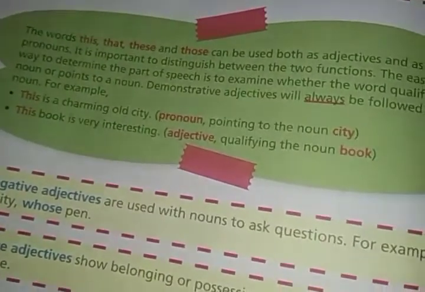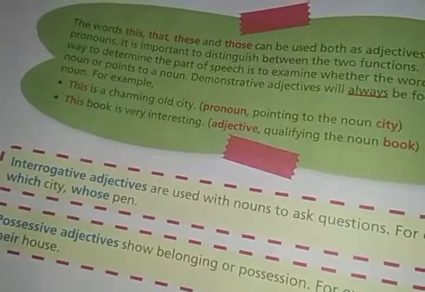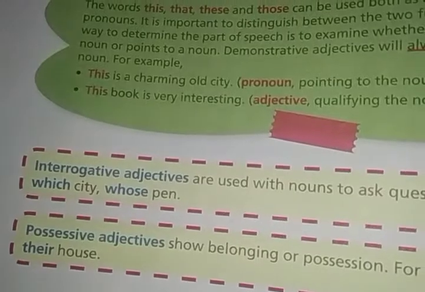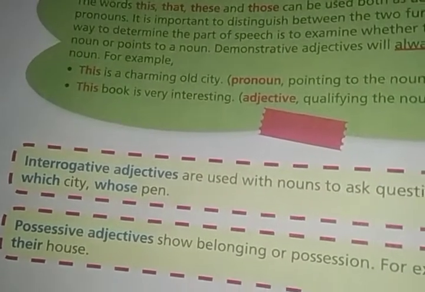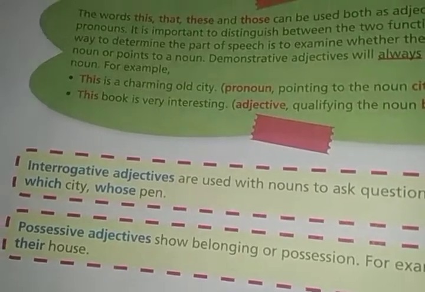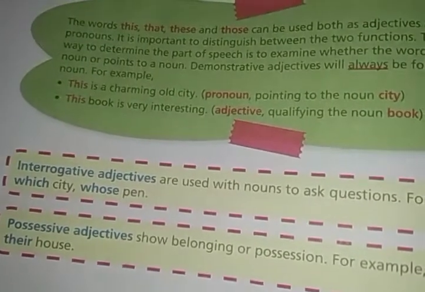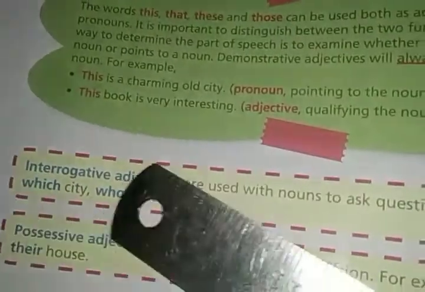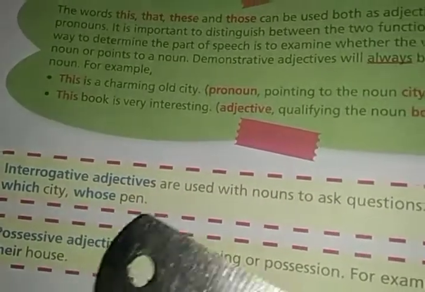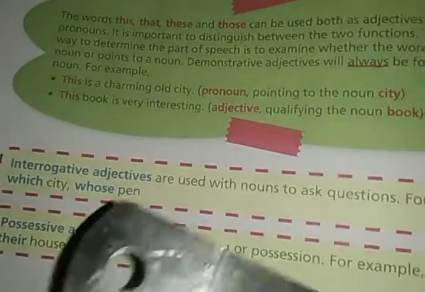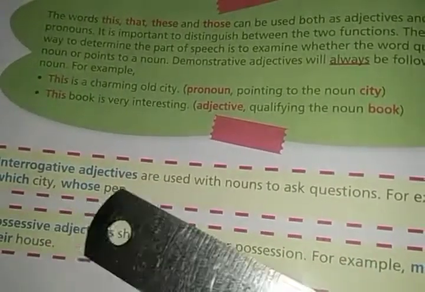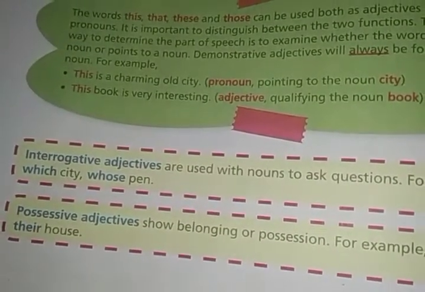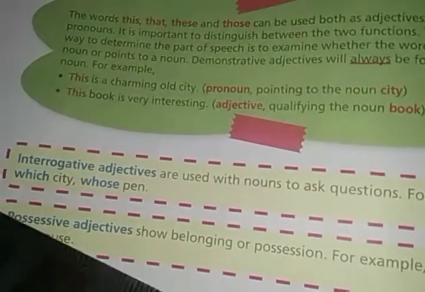And when you say whose pen is this, what time is it, which city do you live in, in these sentences you find a noun after the words which, what, right? So in this manner you will identify an interrogative adjective. The words which, whose, what are used with a noun, not alone. And with interrogative pronouns you will not find a noun after these words.